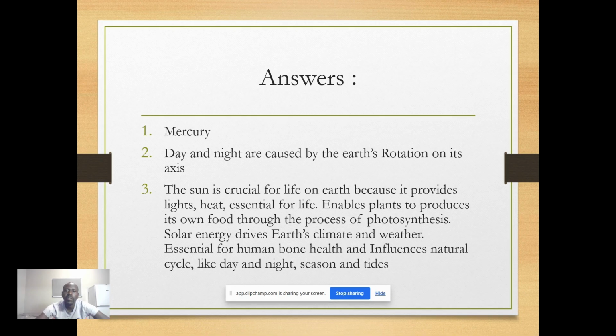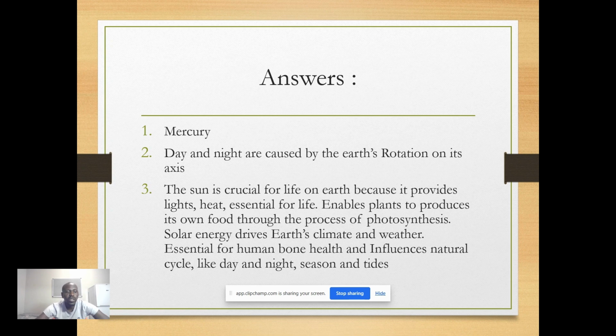Remember, there's a difference between rotation and revolution. I said the rotation is when the Earth is rotating. It also rotates in 24 hours. That's why we get to see the day and we get to see the night. That's rotation. It's different from revolution, where by a revolution we get to see the whole of 365 days and we get to see all the seasons. So that's the difference between rotation and revolution.